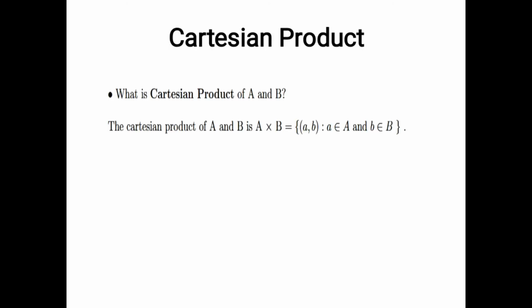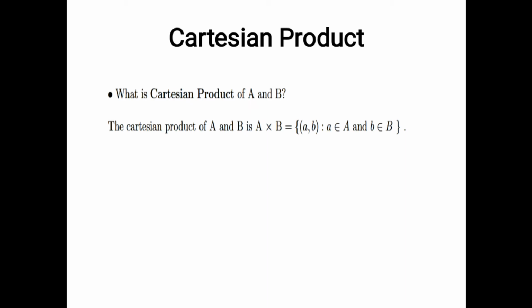We need to know about Cartesian product. What is the Cartesian product of A and B? The Cartesian product of A and B is the set of all pairs whose first component belongs to A and the second component belongs to B. It is denoted by A cross B. The set builder form of the Cartesian product A cross B is written as (a, b) such that a belongs to A and b belongs to B. Now any subset of this set A cross B is called a relation from A to B.